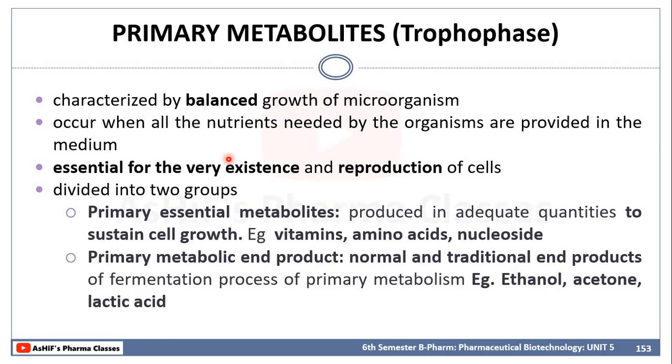So, this is the best way to increase the yield of primary metabolites: we have to give the essential requirements whenever there is a deficiency of nutrients in a fermenter. These metabolites are essential for the vital existence of the microorganism as well as reproduction of the cell. They are divided into primary essential metabolites like vitamins, amino acids and nucleosides, and primary metabolic end products, the normal and traditional end products of fermenters like ethanol, acetone and lactic acid.